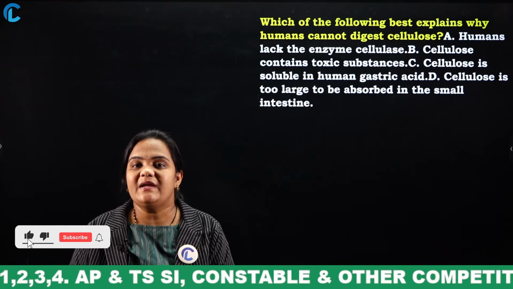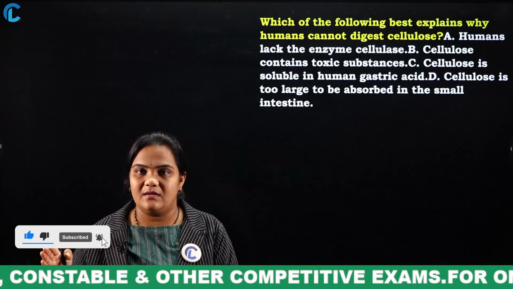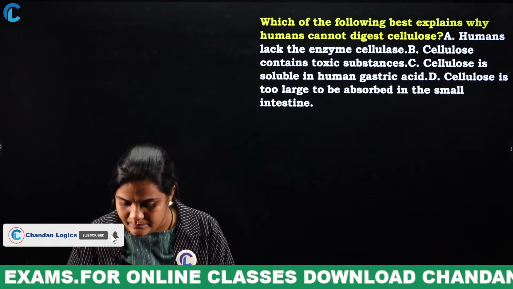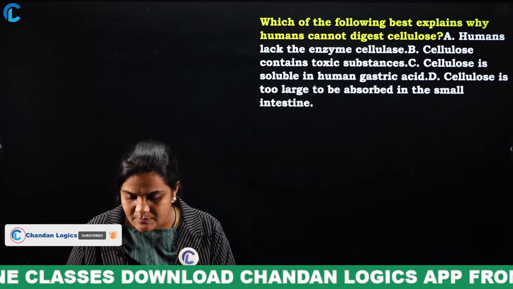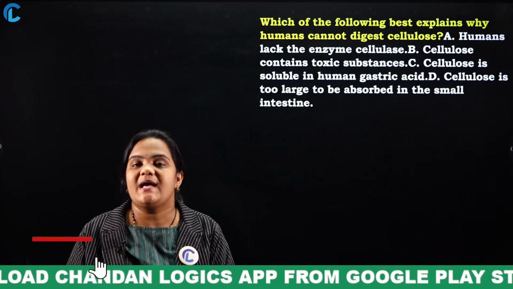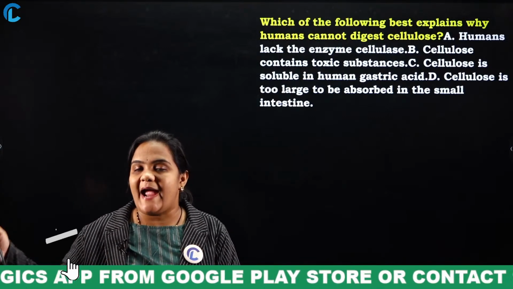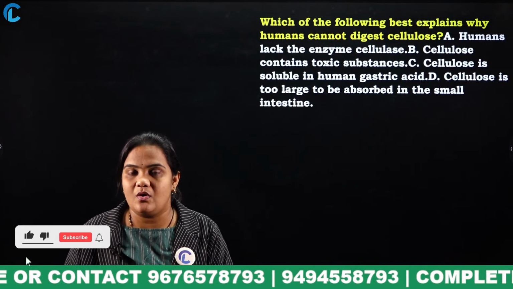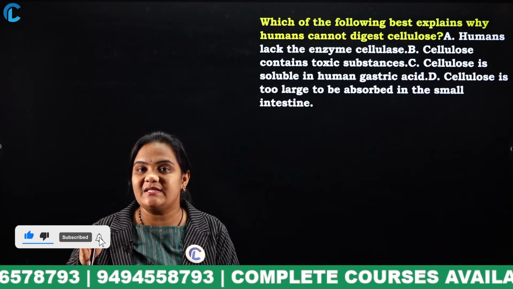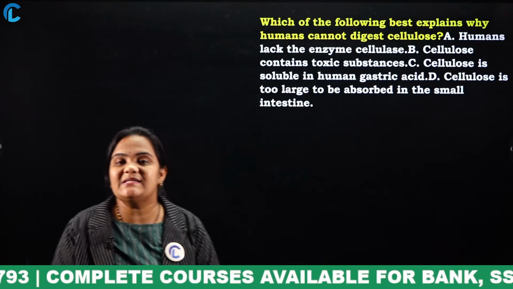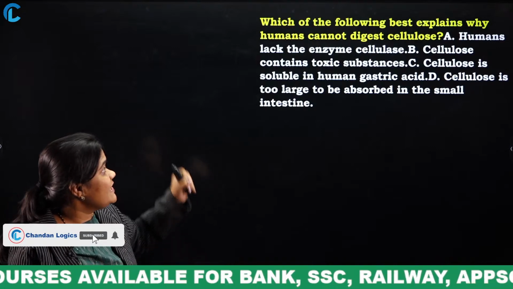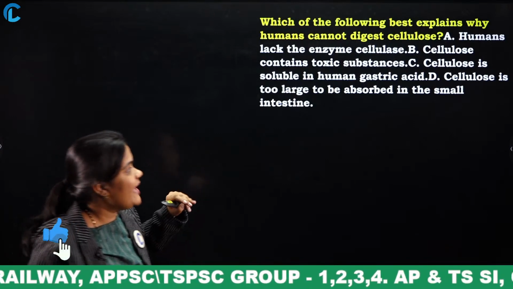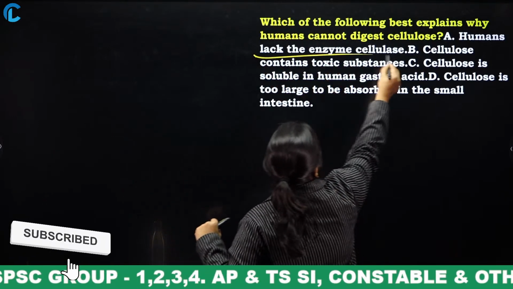I will ask the question again: cattle feed on dried grass, but why not human beings? Due to the absence of which enzyme? That enzyme is present in cattle but absent in human beings, and the name of the enzyme is cellulase. The cellulase enzyme digests fiber food, but it is absent in human beings. So the answer to which of the following best explains why humans cannot digest cellulose is: humans lack the enzyme cellulase.